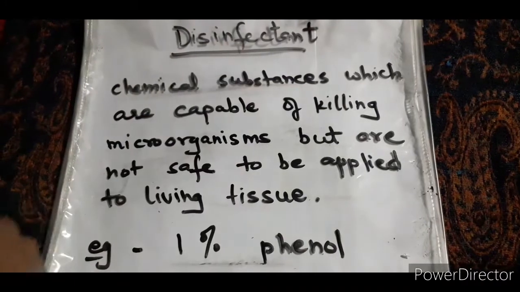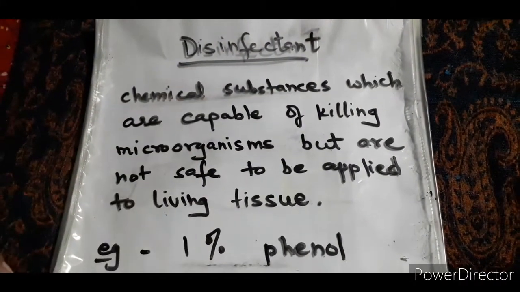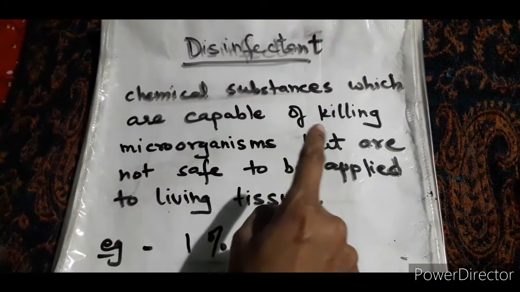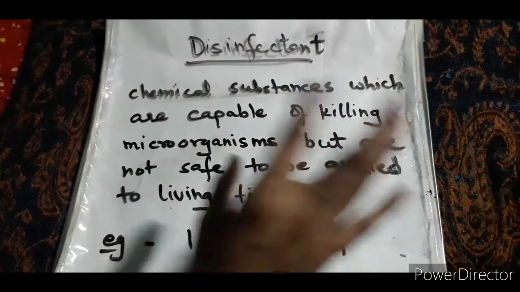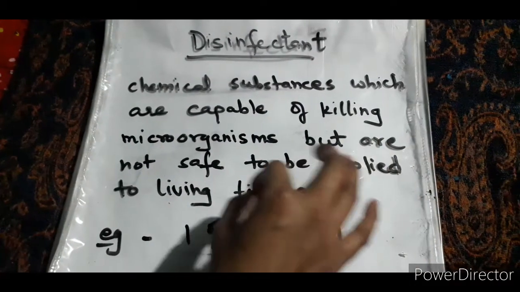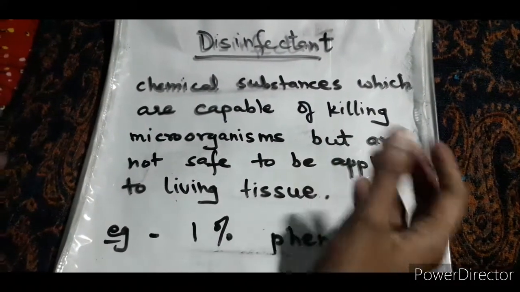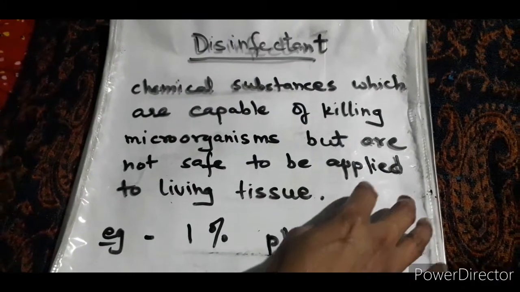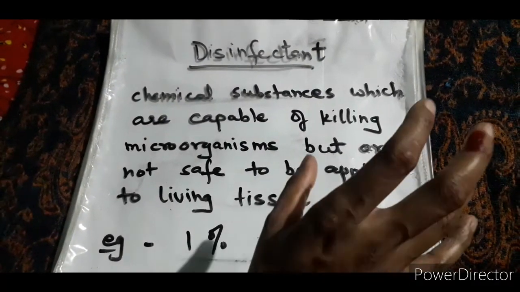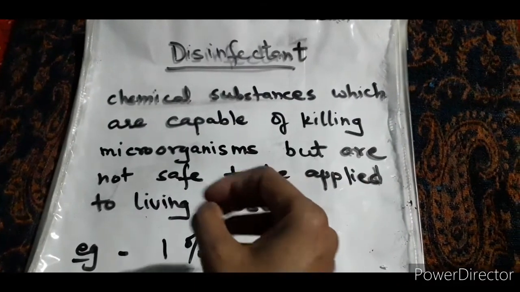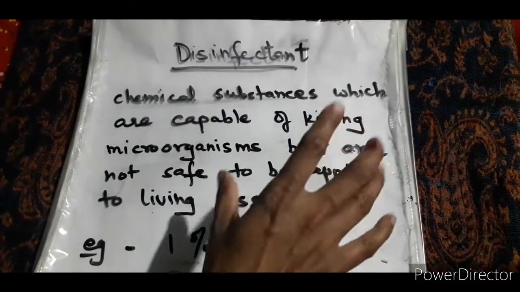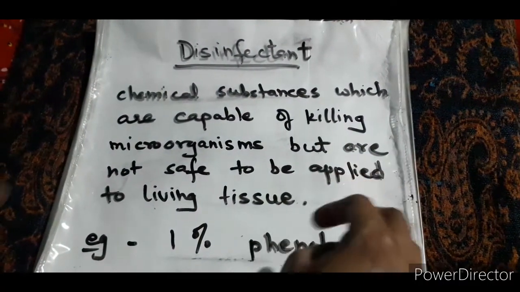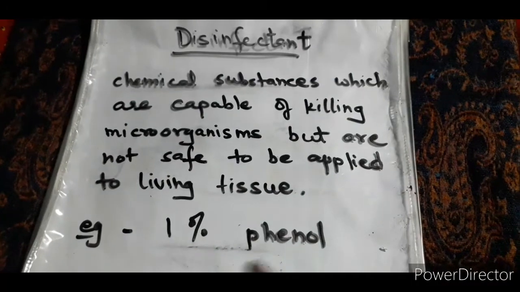Now we have disinfectants. I have already informed you, these are chemical substances which are quite capable of killing microorganisms, but they are not very safe. It's not at all safe to apply them on living tissues. You can apply them on floors, your drain, or certain instruments. You are using these things in your home, in your day-to-day life. So you see that we always apply them on non-living objects, and they also have certain examples.